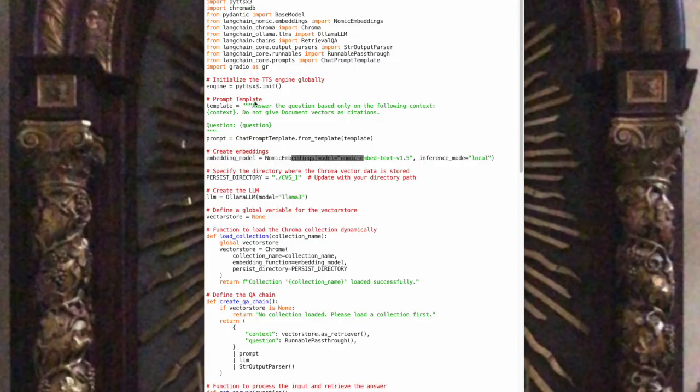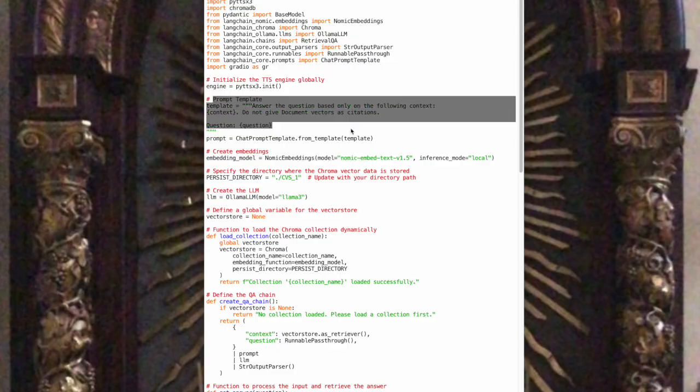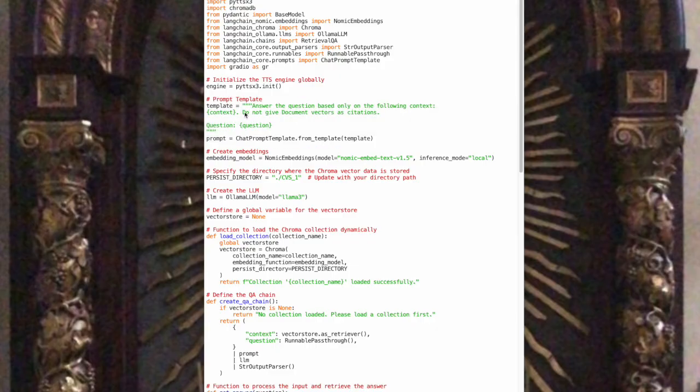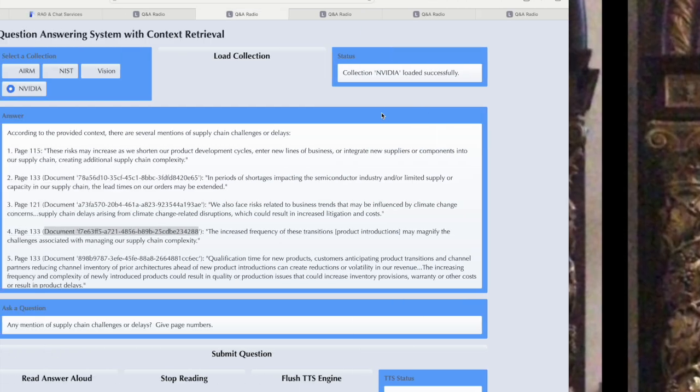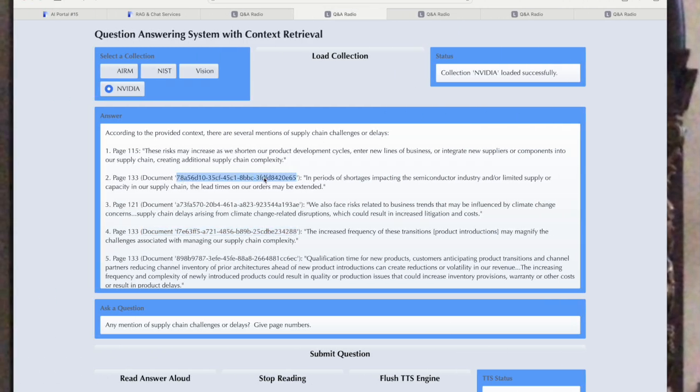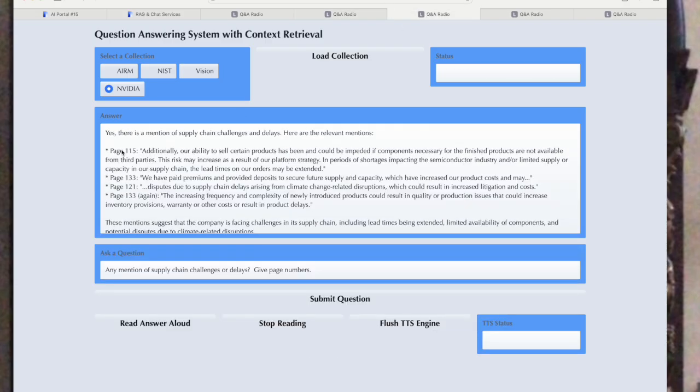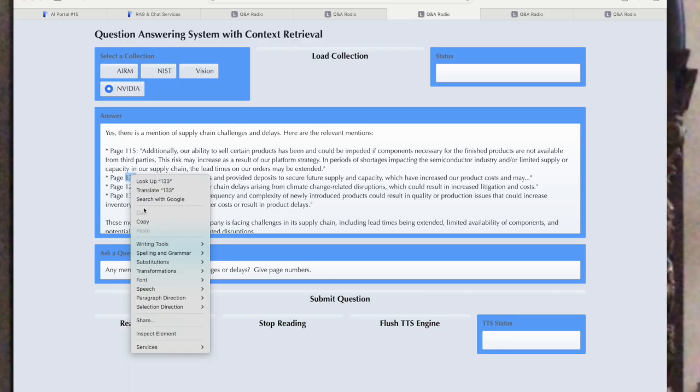Here's our prompt template. Answer the questions based only on the following context. Context is the document that's loaded in the vector store. Do not give any document vectors as citations. That is what has happened here. And so if we run this query again with the new prompt, you'll see that it gives us the page numbers without the documents.